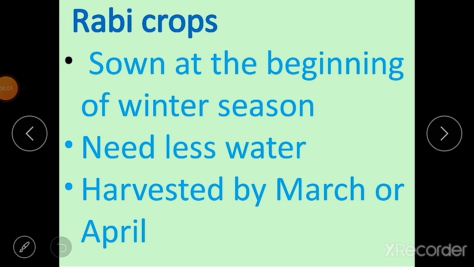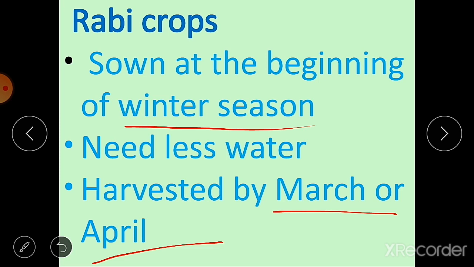Then what is a rabi crop? The crops grown in the winter season are called rabi crops. The time period of rabi crops is generally from October to March. That means the sowing of rabi crops begins at the beginning of the winter season, October, November, and the crops are harvested by the month of March or April. These crops need less water, that's why they are grown in the winter season, because in winter there is less water available for agriculture.